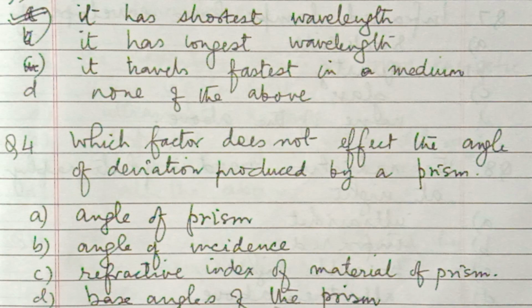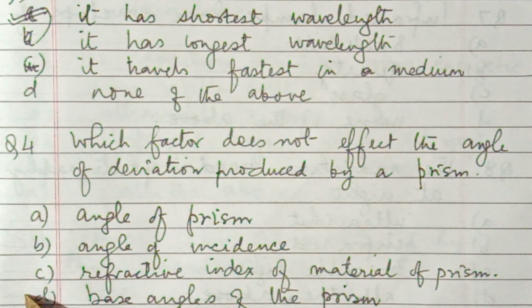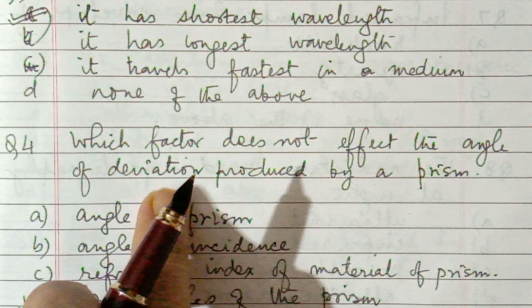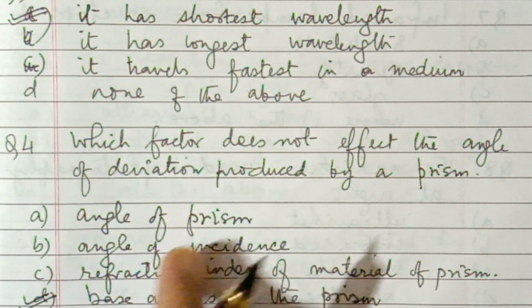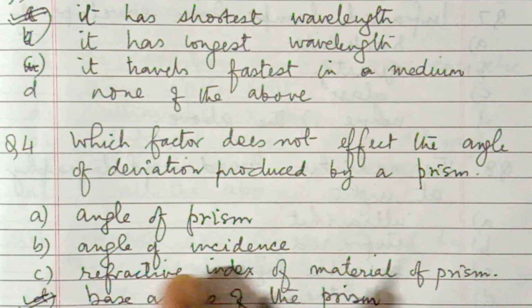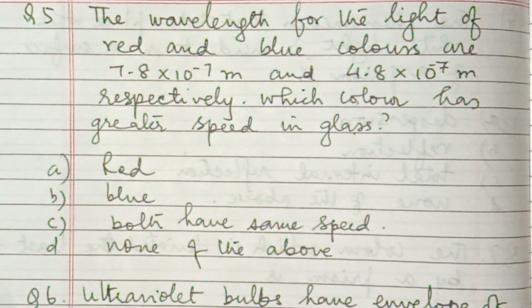So only the base angles of the prism do not affect it. The factors affecting the deviation are the angle of prism, angle of incidence, and refractive index of the prism material. Okay, question number 5.